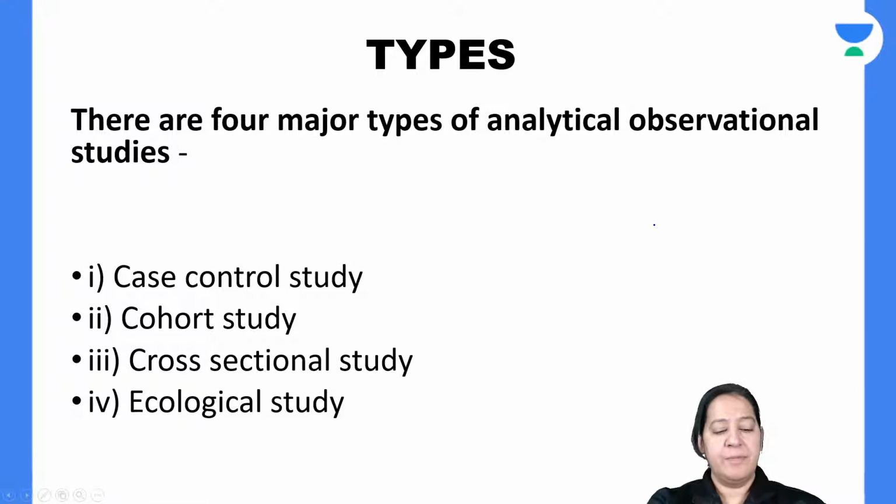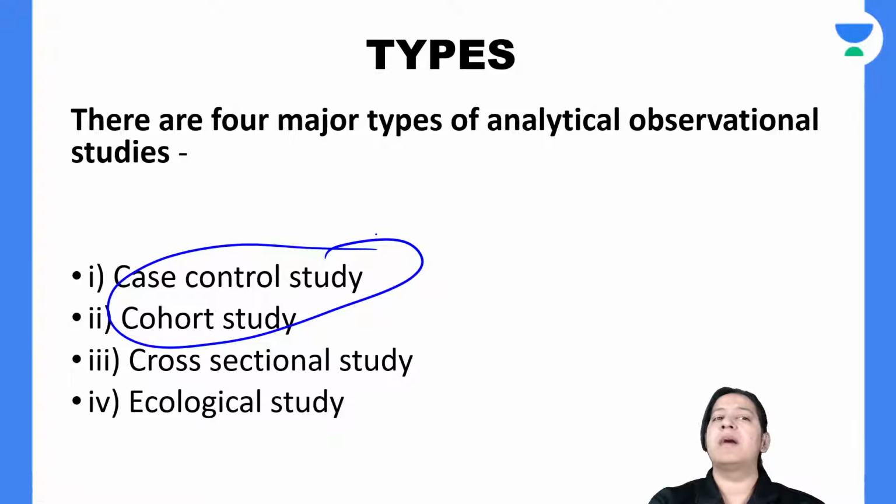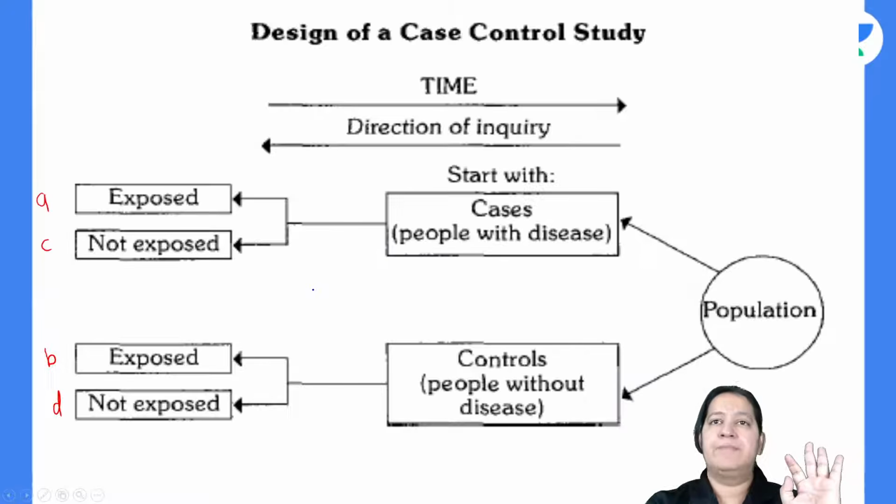So let me start with the case control and cohort. I will teach you all four, but these two I will teach you in a little more detail with the examples, formulas and numericals. Okay, let me start with case control. Let me take the same example, case control. Okay, this is the chart.